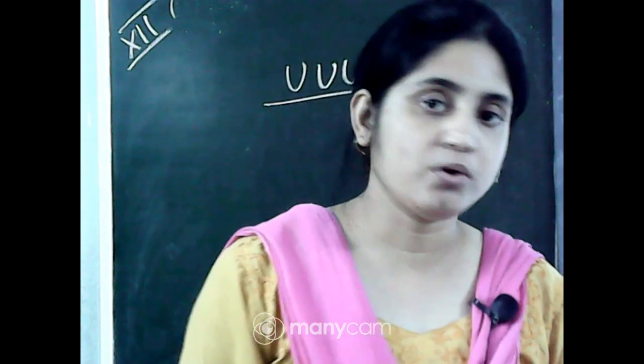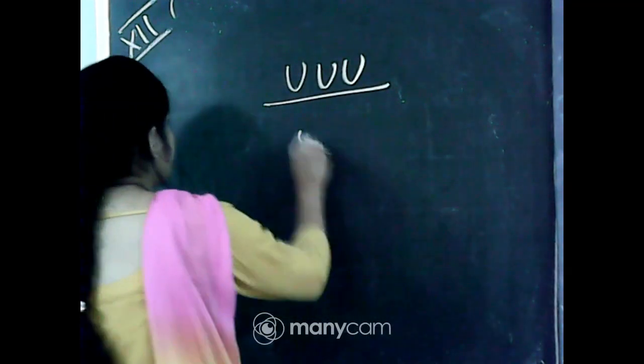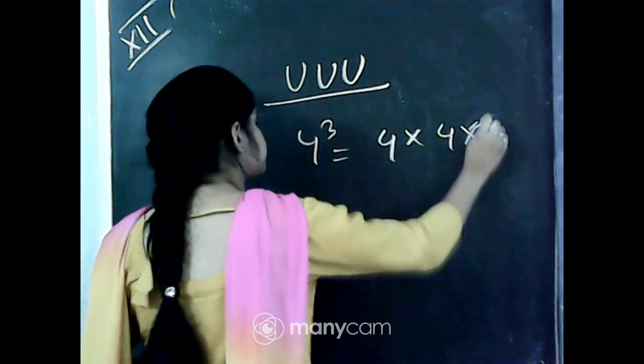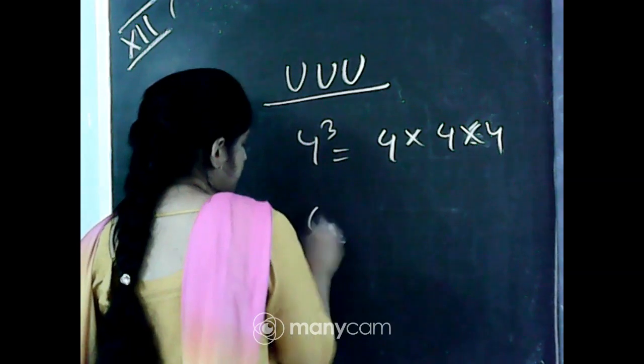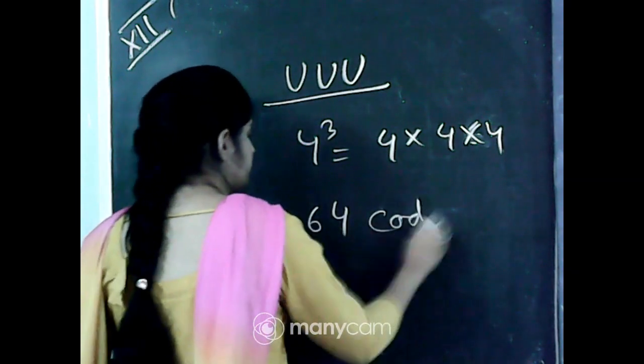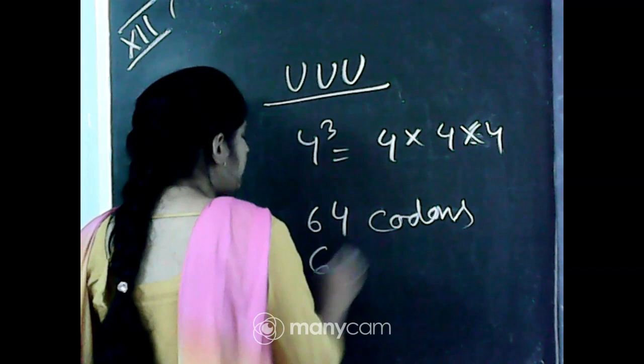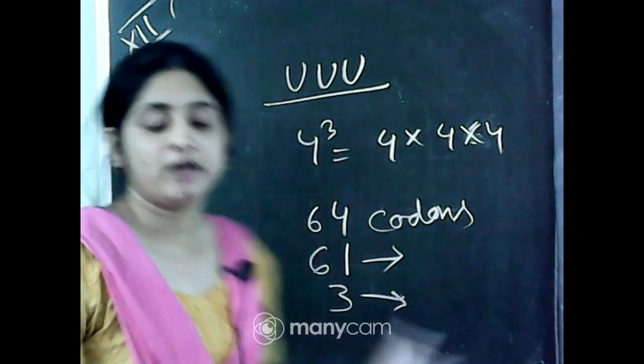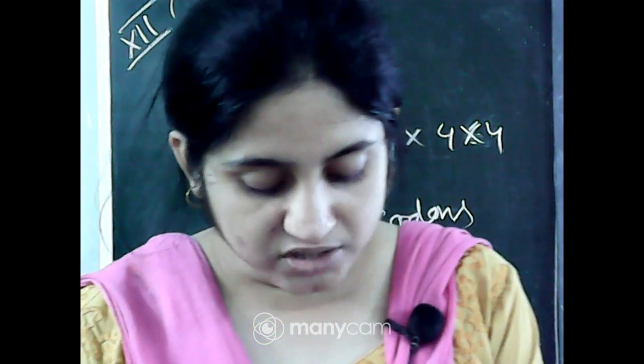61 codons code for amino acids and 3 codons do not code for any amino acid. Hence, they function as stop codons. So there are 64 codons in total, 4 cubed, as proposed by Gamow. 61 code for amino acids, and only 3 do not code for anything, and these are called stop codons.